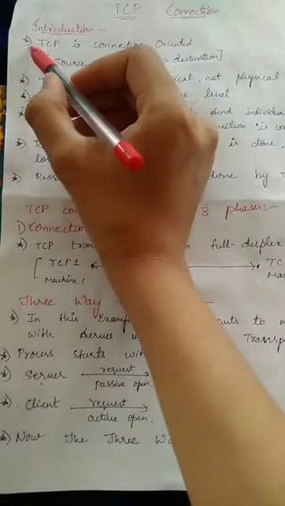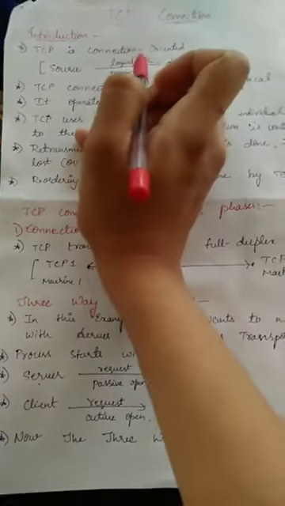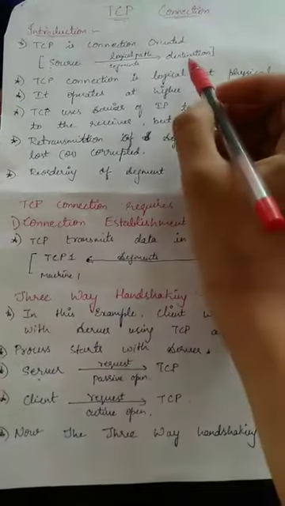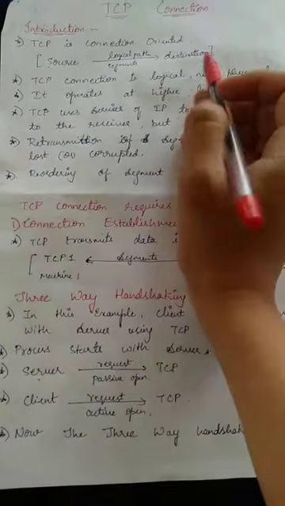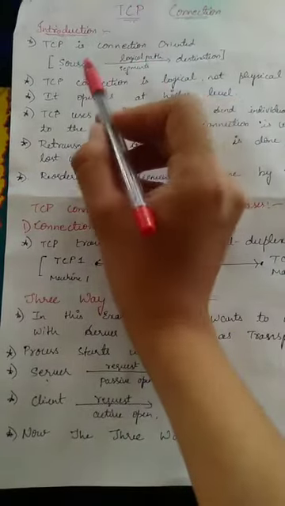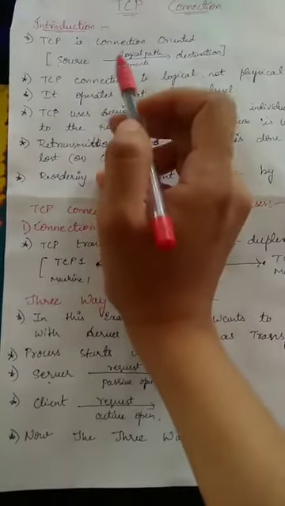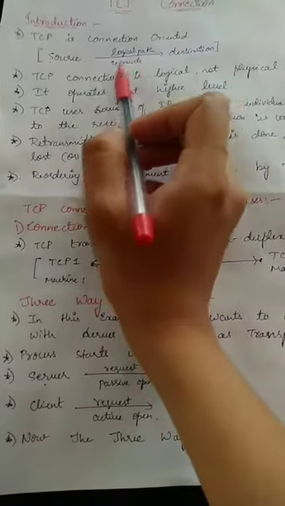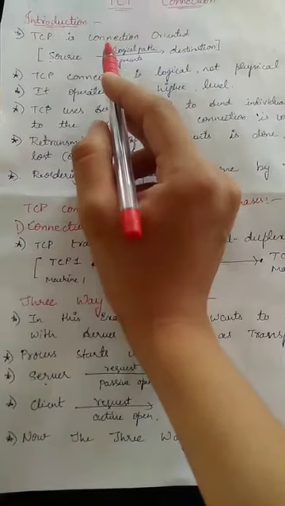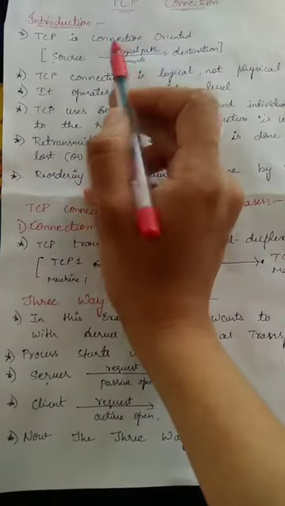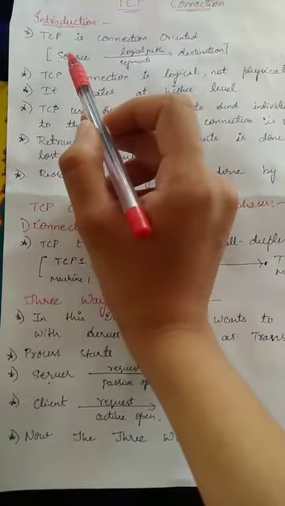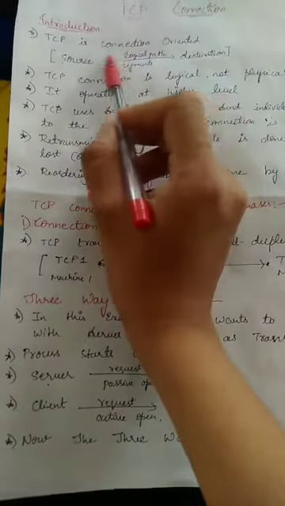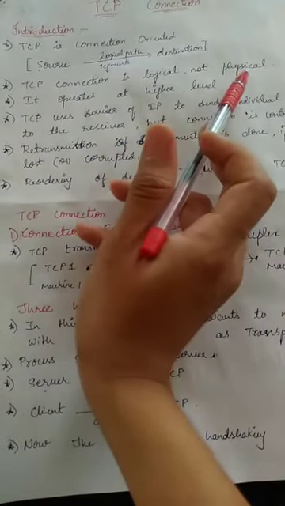In the introduction part, the first point is TCP is connection oriented. As we have already learned, a connection oriented protocol establishes a logical path between the source and the destination. Here all the segments belonging to a particular message are sent from source to destination through this logical path.